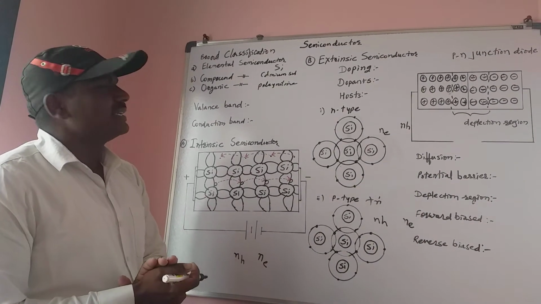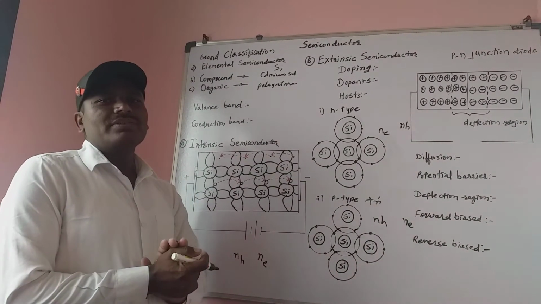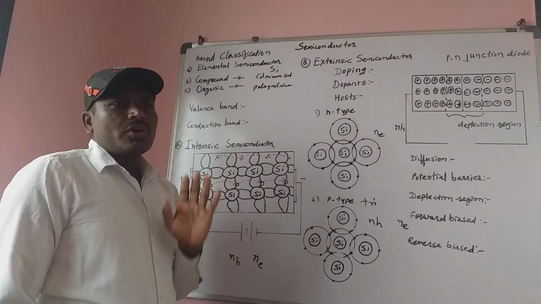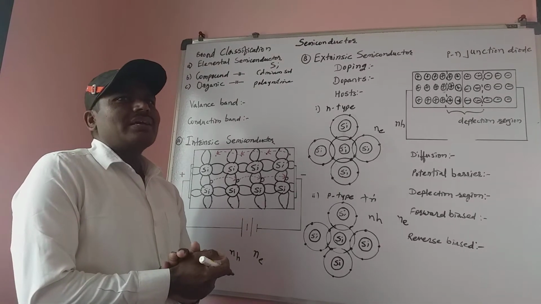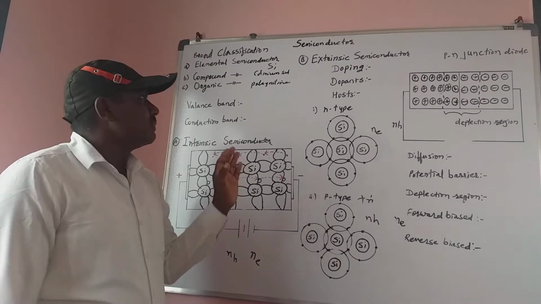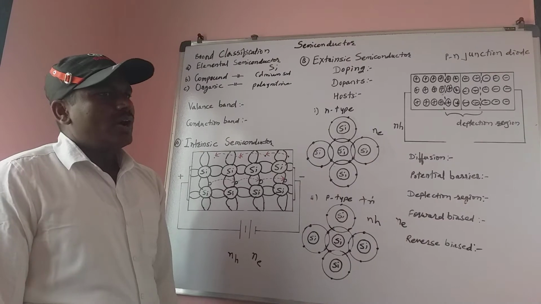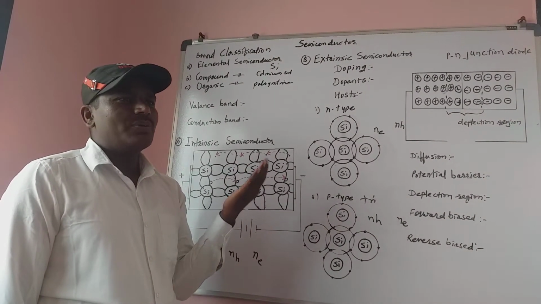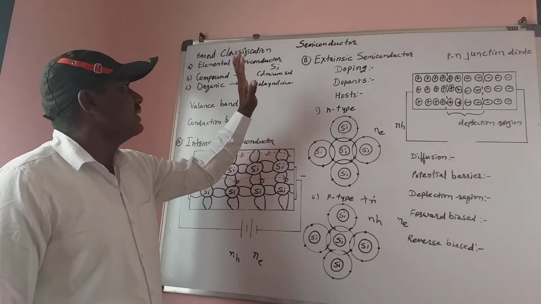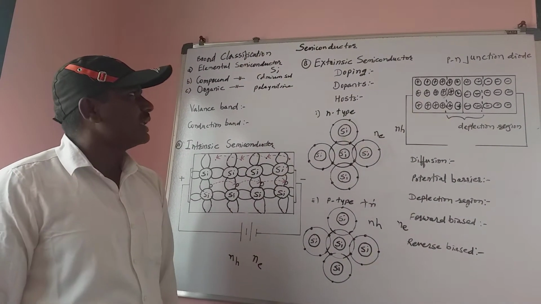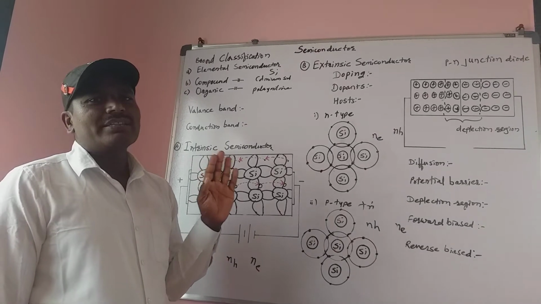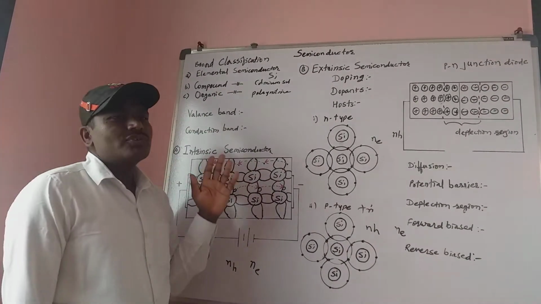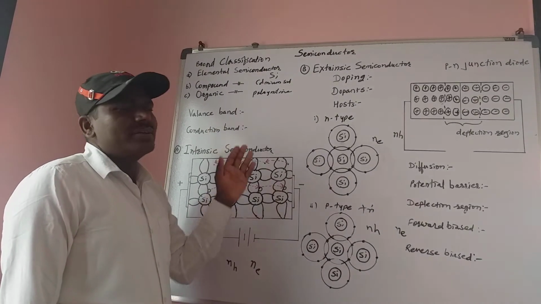Here if we consider any metals or any solids, in the topmost or outermost orbit there are free electrons. If we consider silicon or germanium as a semiconductor, how many electrons should it have in the outermost orbit? Silicon has atomic number 14 and 4 electrons are in the outermost orbit. That outermost orbit has an energy level.